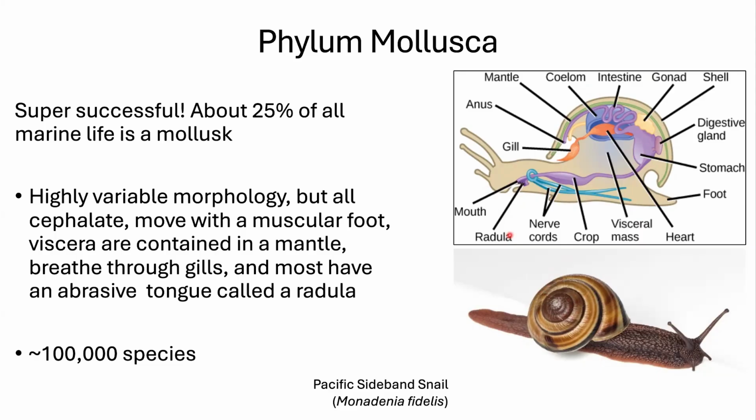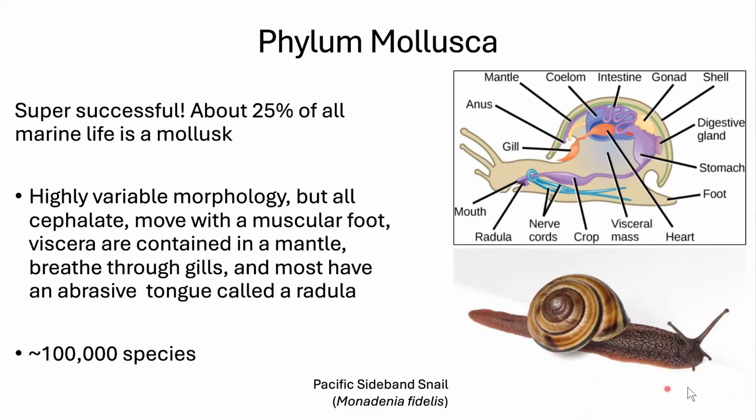It's a radula. They also are going to breathe through gills. Where their gills are depends on the type of organism. Snails have their gills right under the entrance to their shell, and they're going to move around with a muscular foot. Here, the muscular foot is the base of the snail that it contracts and creeps and crawls with. There's about 100,000 species, and they're highly variable. So we use a snail as an example because it's something we're quite familiar with.